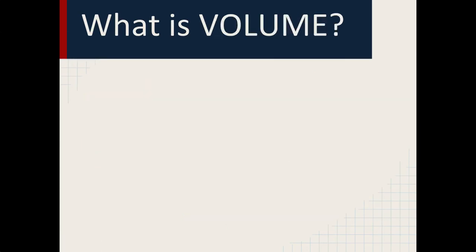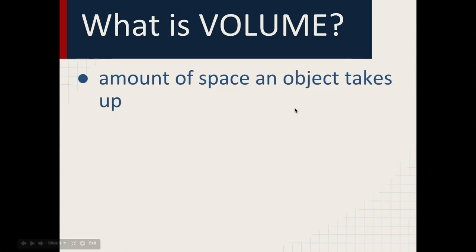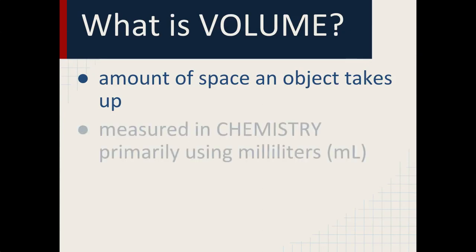Volume is the amount of space that an object takes up. So it's different than mass because mass is the amount of matter, but how much space that matter takes up is what's called volume. This is different than the volume that you hear on your iPod or your car where you crank the volume up for your music so it's nice and loud. This is actually different than that. This is just the amount of space that an object takes up.